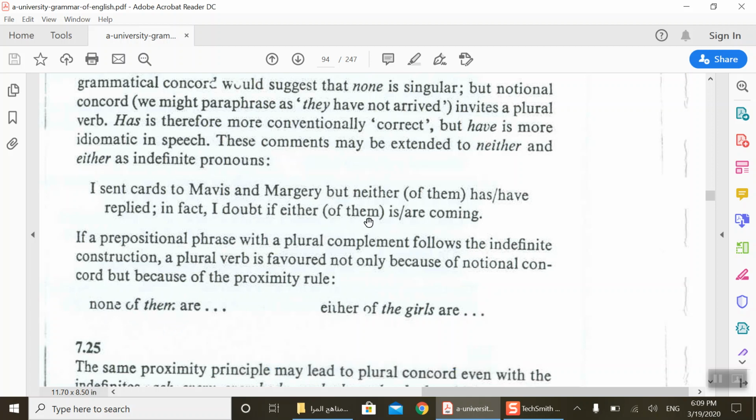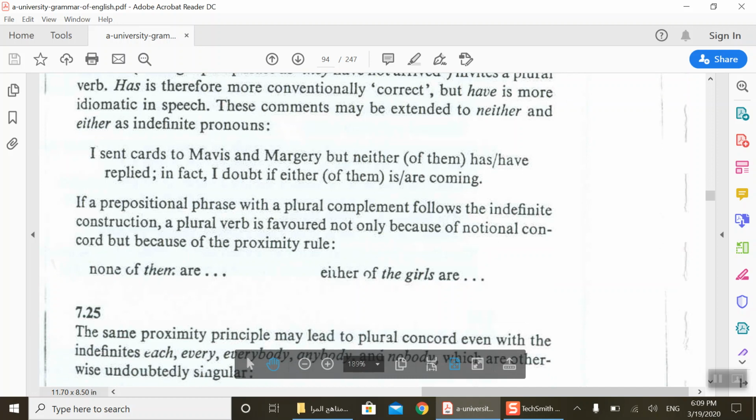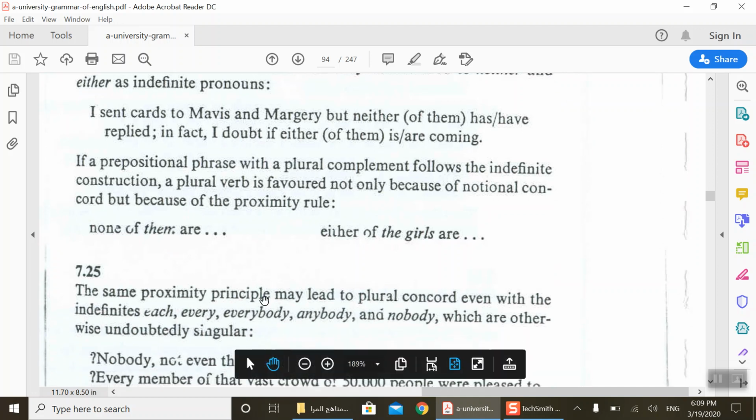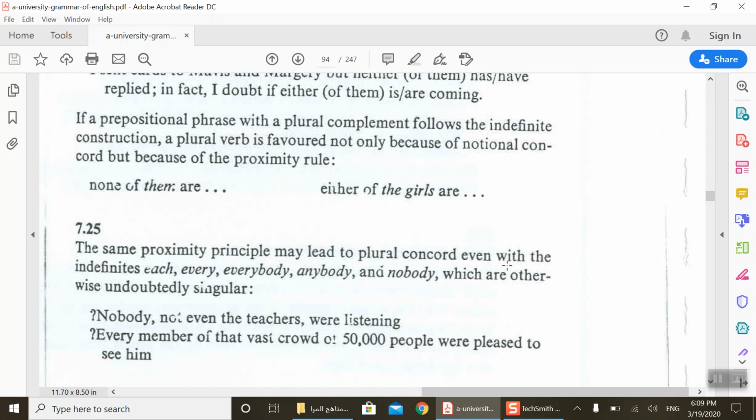Okay, you see here, "of them" is put between the brackets. So we think of either alone. Either, we can use is or are. But if we find "of them" in the sentence, it means it is plural. We should use a plural verb. The same proximity principle may lead to plural concord